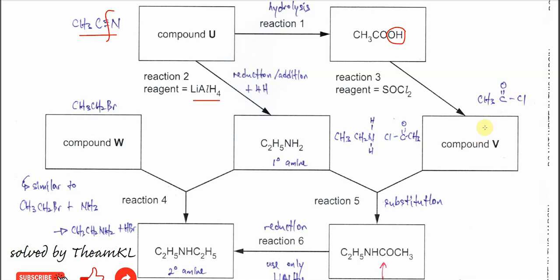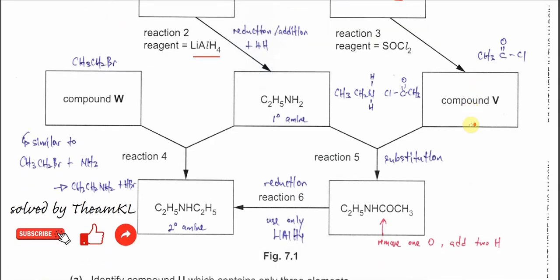After that, reaction 4 we'll discuss later. After reaction 3, from carboxylic acid we now form acyl chloride. Now the acyl chloride, which is compound V, will combine with the primary amine just now.